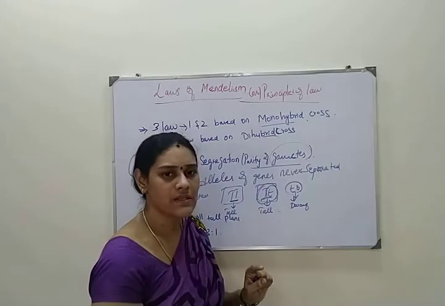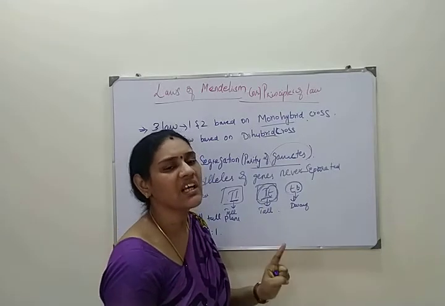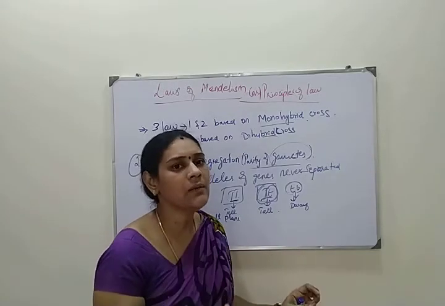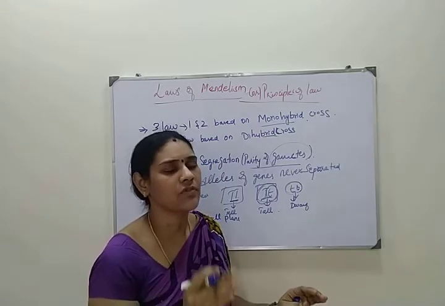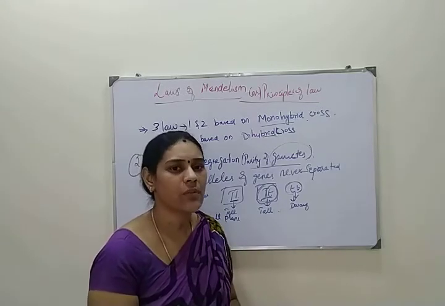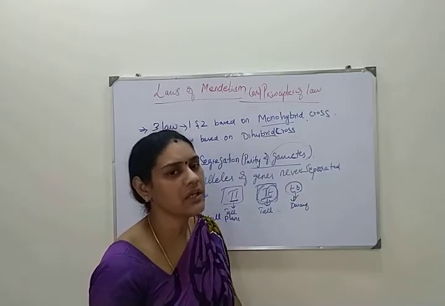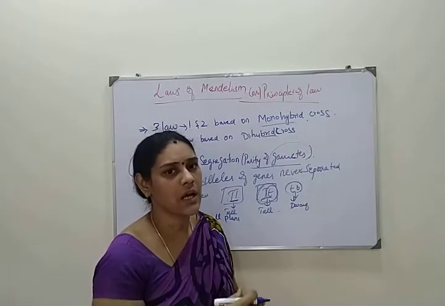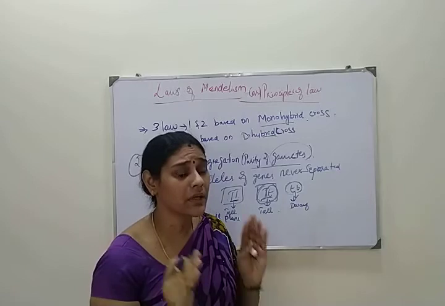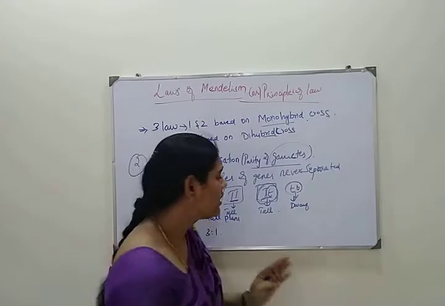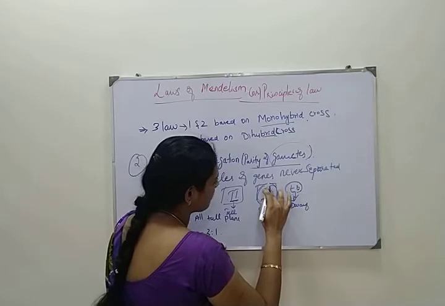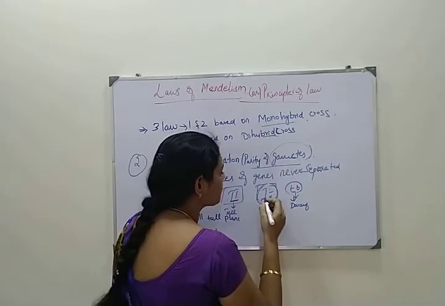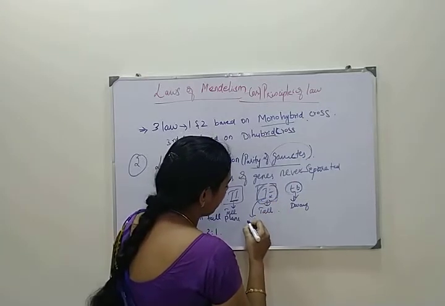So the dwarf character is there in the F2 generation, but very low in the ratio. Why is it not mixing? Yes, it is not mixing when gamete formation takes place. You would have studied this in the first lesson, the male reproductive system of the plant and the female reproductive system of the plant. In the androecium, you saw male gametophyte formation, where the tube nucleus forms. Similarly, in the female gametophyte you see the egg apparatus forming. During female and male gamete formation, the alleles of the gene get separated, and each gamete receives one factor.